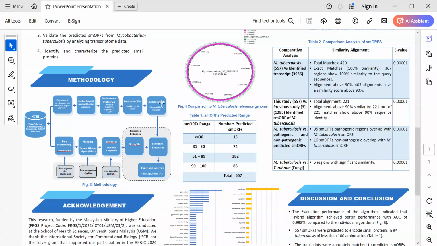We further validate the predicted small open reading frames by mapping to their transcripts, where the transcripts were identified from a transcriptome analysis. The data preprocessing of this transcriptome analysis was conducted using Trimmomatic script. We map using Burrows-Wheeler aligner. We introduced StringTie script for the transcript compilation and the expression estimation. The identified transcripts and the predicted small open reading frames were further subjected to functional analysis using BLAST2GO and ShinyGO for the identified transcripts.